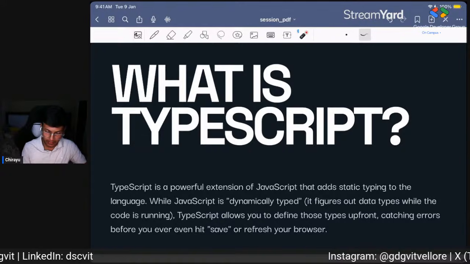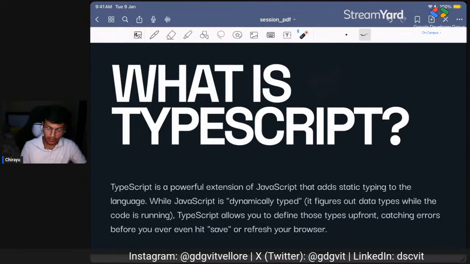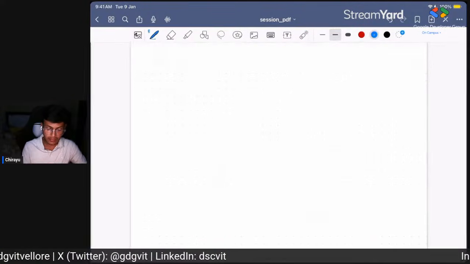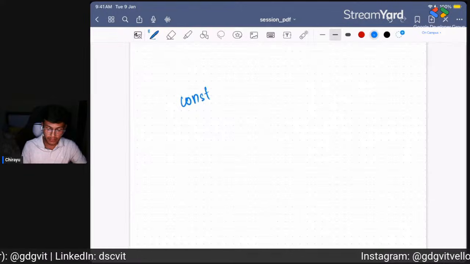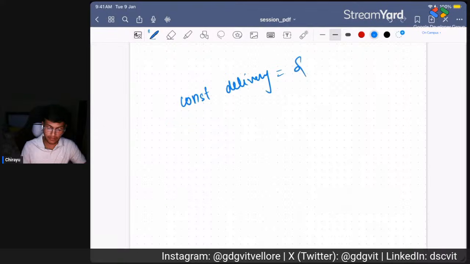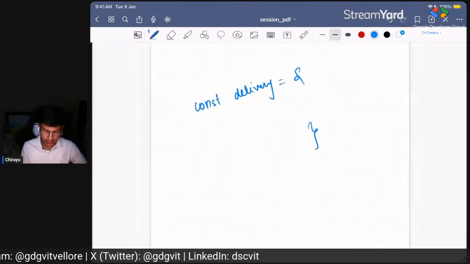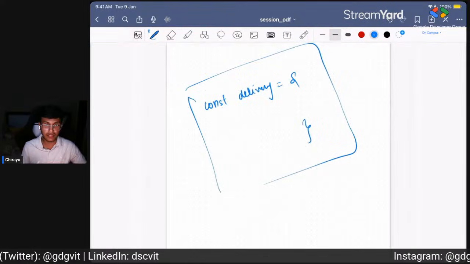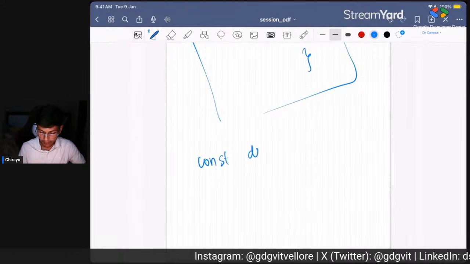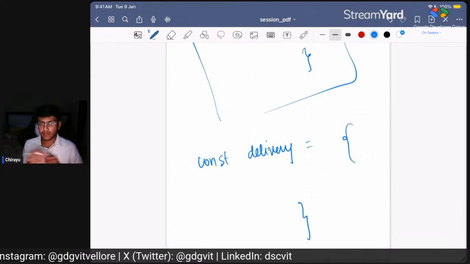If I'm writing JavaScript, we usually declare a constant, maybe const delivery equals some JSON object. Let it be some JSON object, right? When we are writing this, it is JavaScript. But when we are writing const delivery equals this thing using TypeScript, it is different.